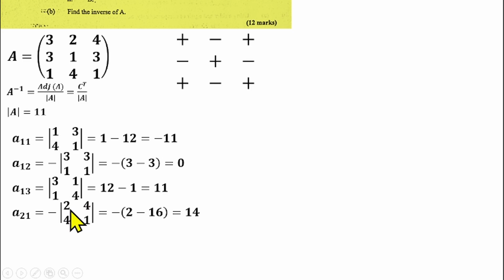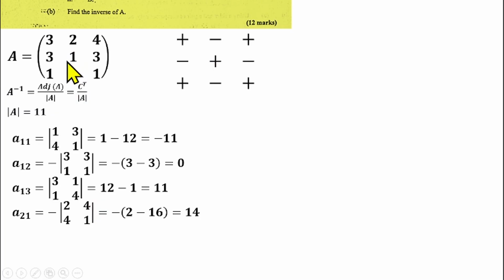So that means I'll cross multiply. 2 times 1 will give us 2. 4 times 4 will give us 16. So I will subtract. So that will give us 2 minus 16 is minus 14. Then minus times 1 will give us plus, so we have 14. I'll move to the next element here, which has a positive positional sign.